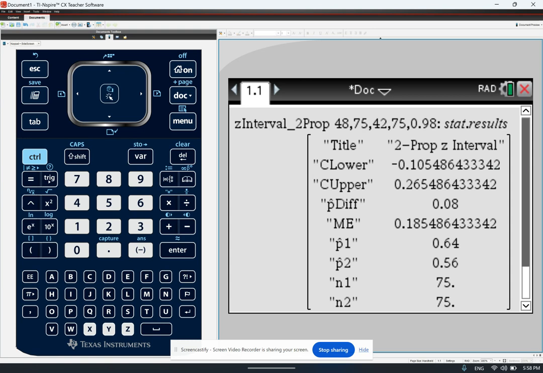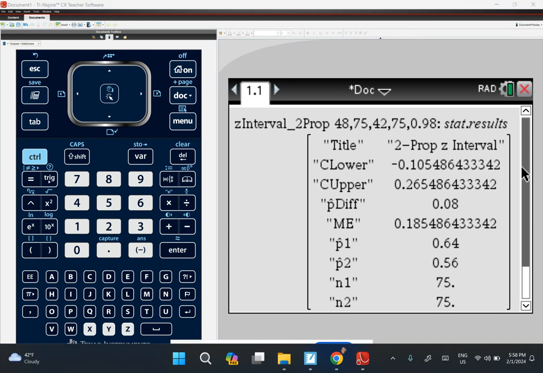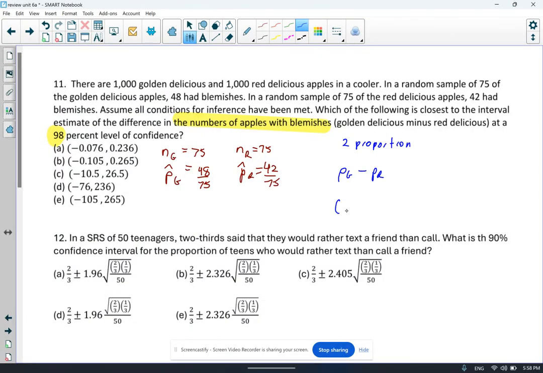And when I do that, notice I get negative 0.105, 0.265. But you're going to have to be careful, and I'll explain why in a second. So negative 0.105, 0.265. And a lot of people would choose B, but they would be wrong.